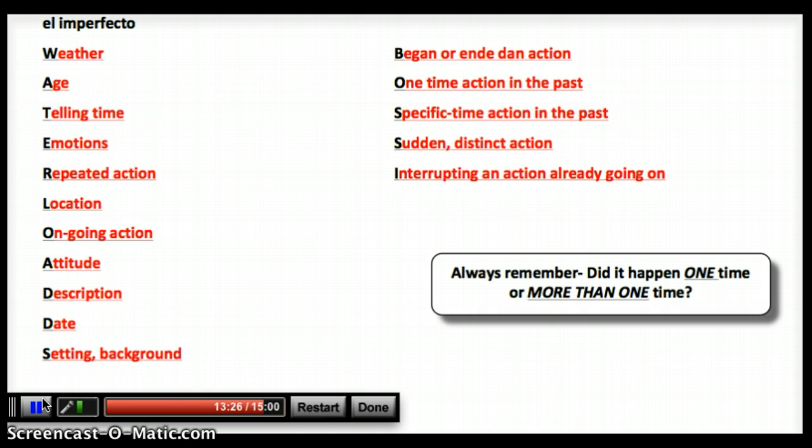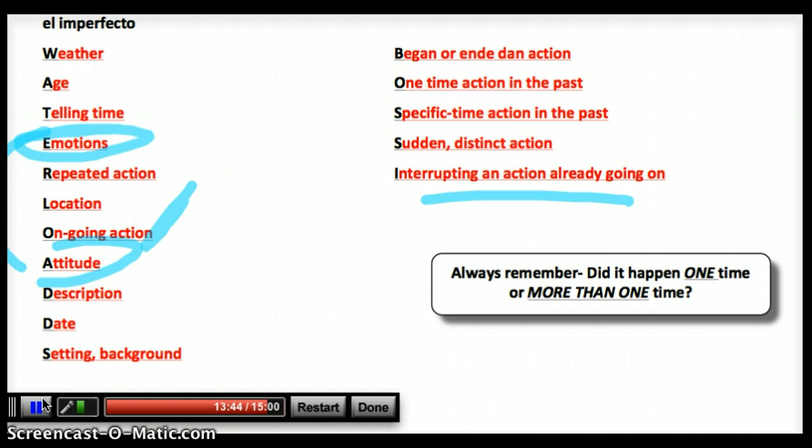Like I was talking on the phone when suddenly I heard a sound. So that was an ongoing action. Estaba llamando por teléfono. That got interrupted by an interrupting action, actually. Attitude, that's the same thing as emotions. I think it just makes a nicer word, so they've separated them. So attitude and emotions are very similar.